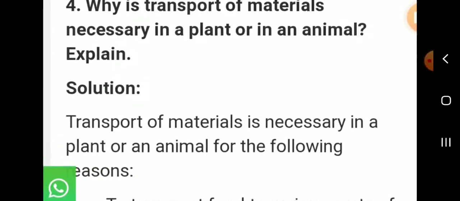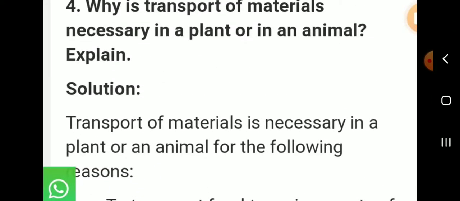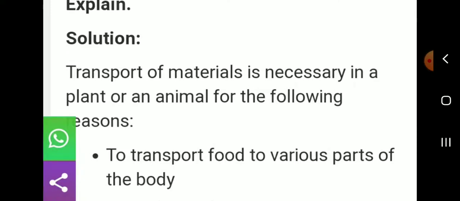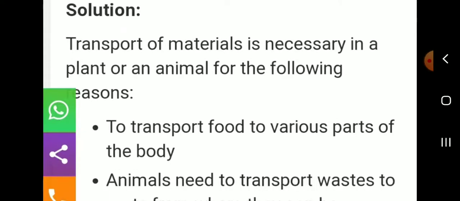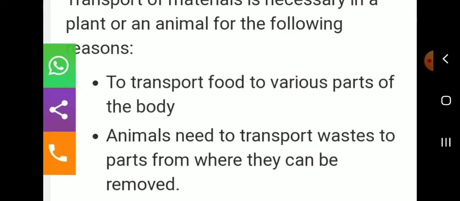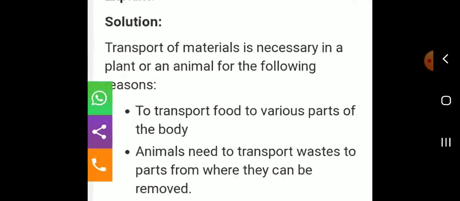Next, question and answers. Why is transport of materials necessary in a plant or in an animal? Explain. The answer: transport of materials is necessary in a plant or an animal for the following reasons. To transport food to various parts of the body. Animals need to transport wastes to a point from where they can be removed.